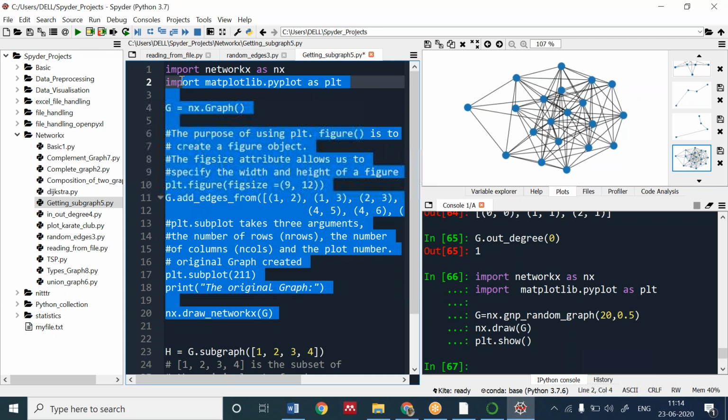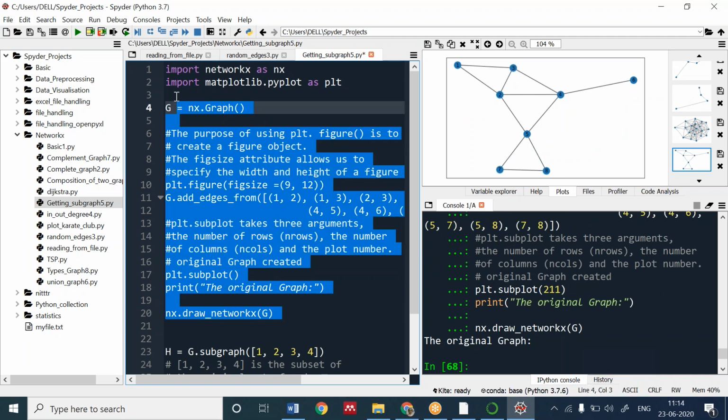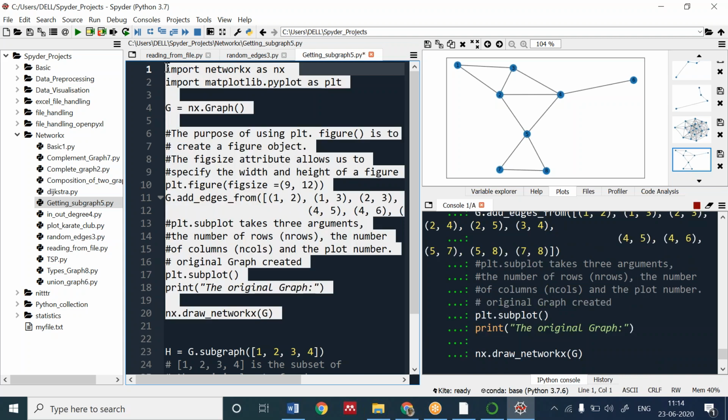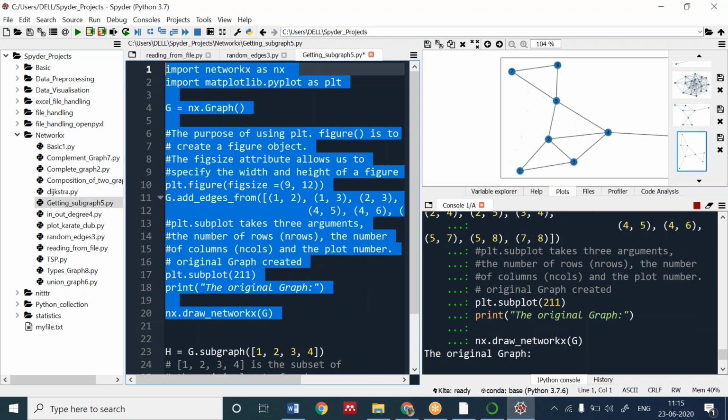You can see this graph is there. If you don't want to pass any value, see what is happening. You can see a graph of smaller size. So if you want to increase the size, I can use 2 rows and 1 column, and it should be visible.